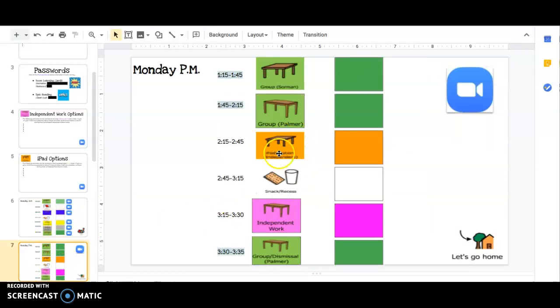We also have the iPad station, which is independent. So again, it is not highlighted, so there is no Zoom. And we have the independent asynchronous activities, which again, it is not highlighted, so there is not a Zoom.